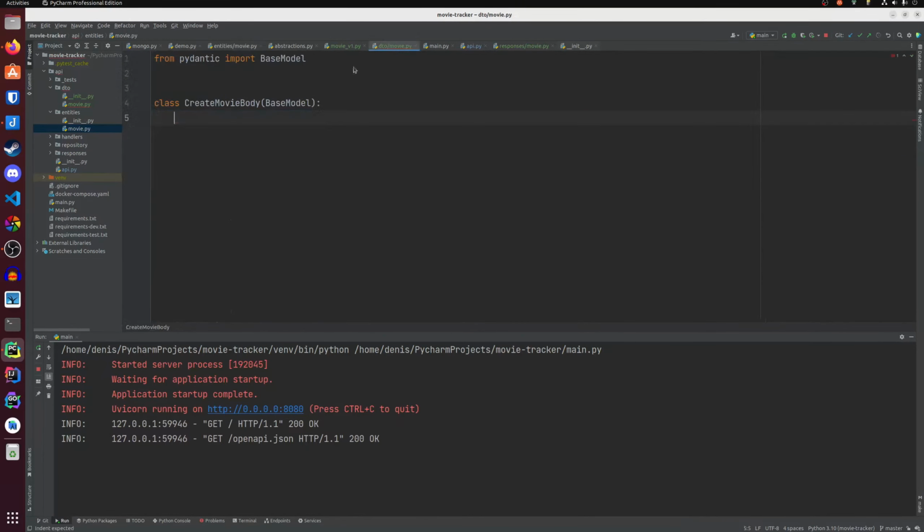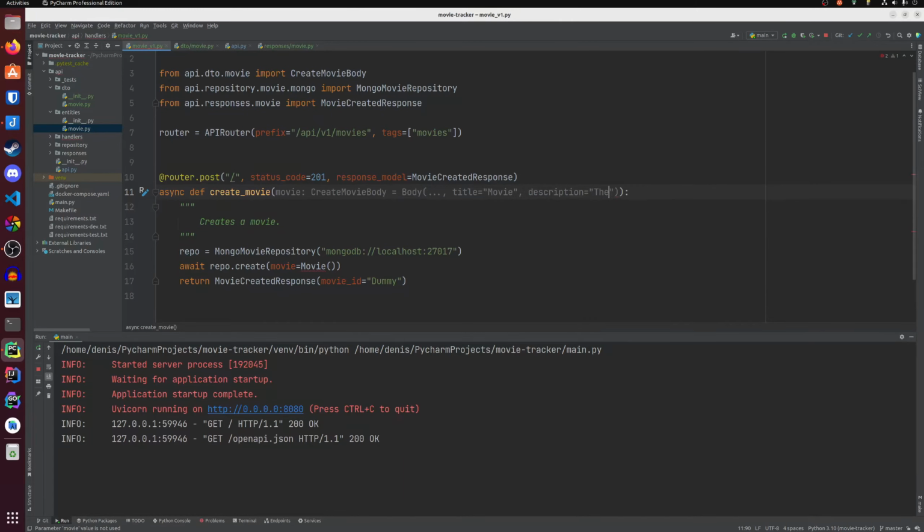Then close unmodified tabs. Movie v1, we take in movie of type create movie body, import this, and then we can optionally specify that this is a body. We get this from the body, and make this field required by passing in the ellipsis operator, give it a title movie, and description the movie details.